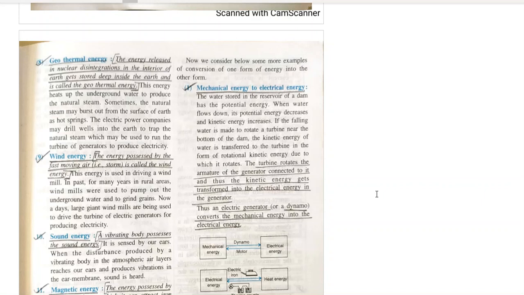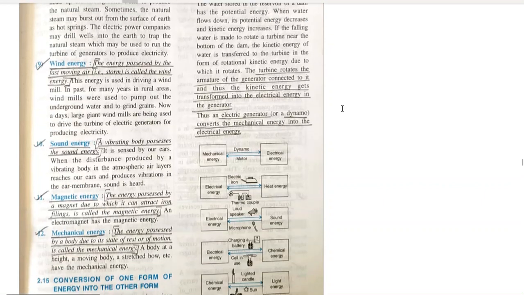Due to nuclear disintegration or due to sulfur deposits, this energy can be converted into a useful form by making use of certain devices. You will study this maybe in 10th, you don't have this in detail, just this much. In CBSE they have this whole topic in much detail, but if you are still interested, you can go to YouTube, and there are so many videos you can see about any form of energy you wish to study more about.